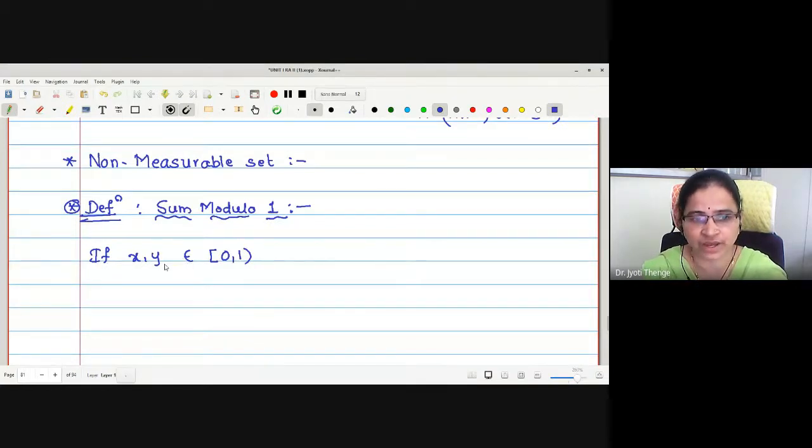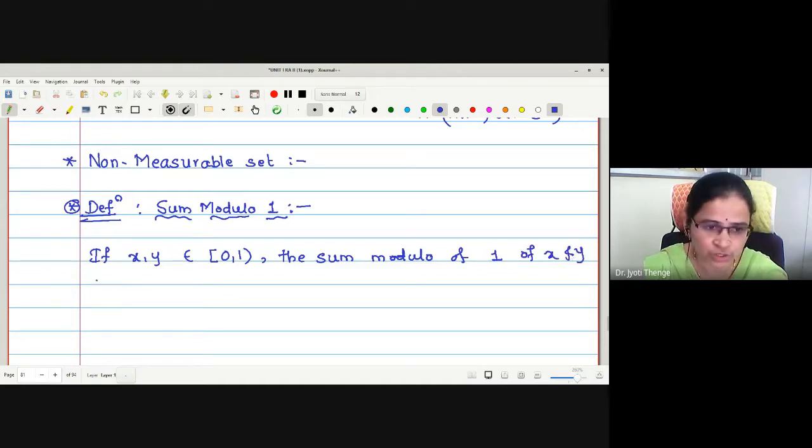If x and y are two points in closed 0 and open 1, then the sum modulo 1 of x and y, denoted by the symbol we are going to use for this addition, which is plus with a dot over it, therefore denoted by x sum modulo 1 y, is defined as follows.